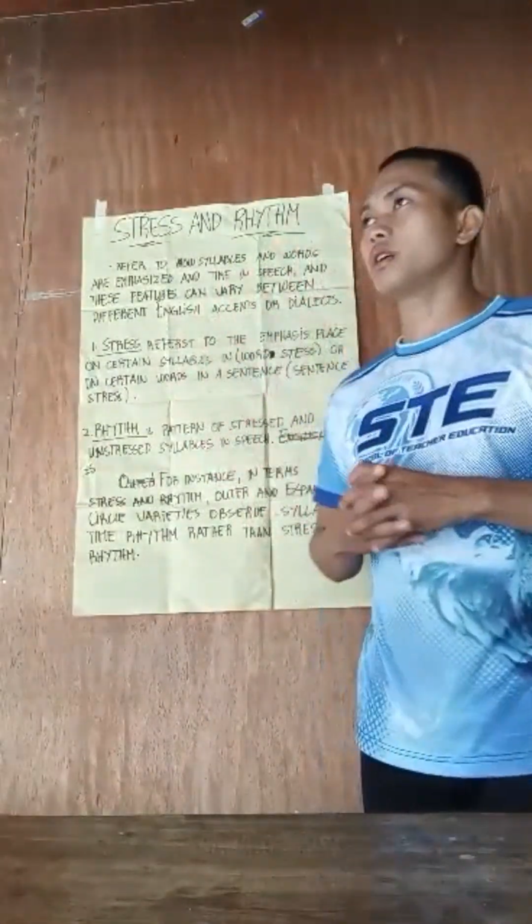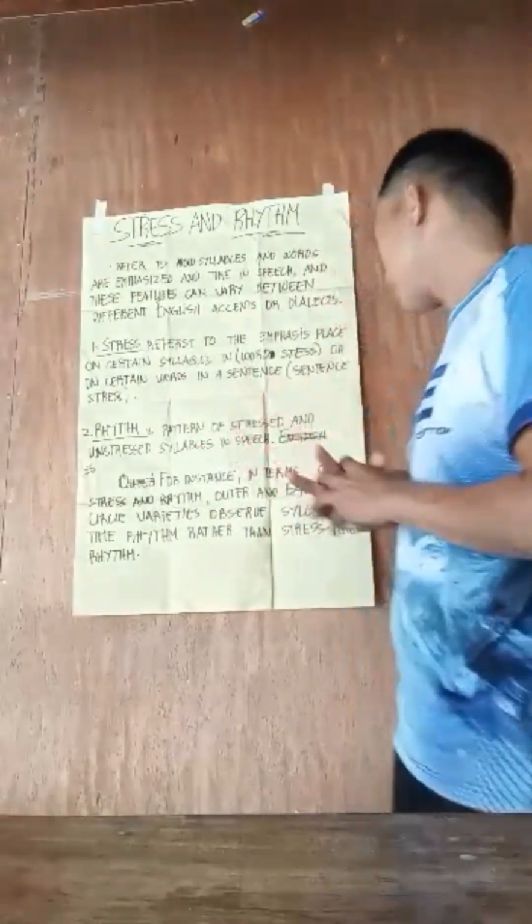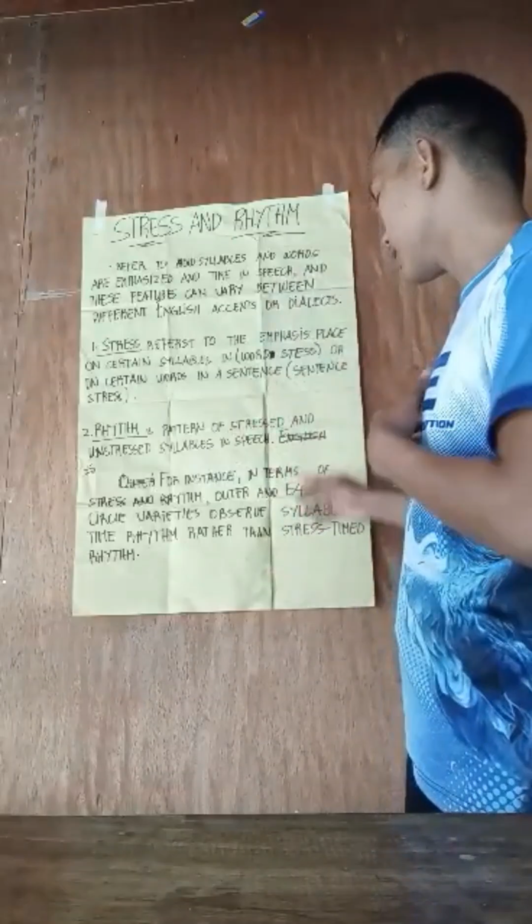Their stress and rhythm is on the syllables, not in the word itself, but in the syllables.